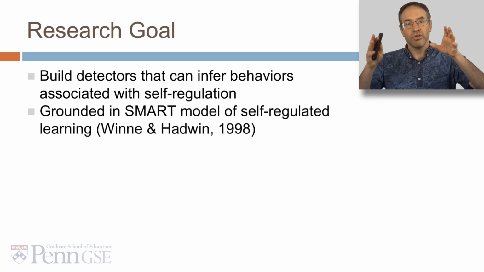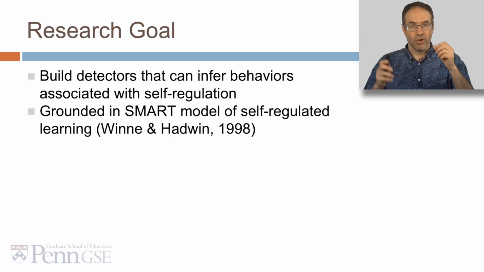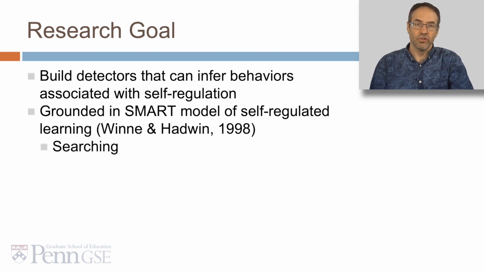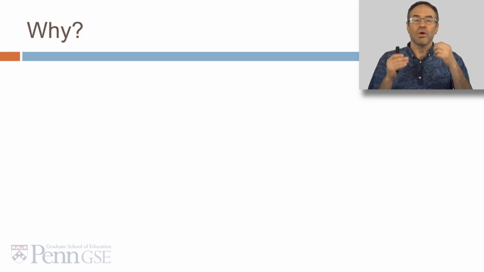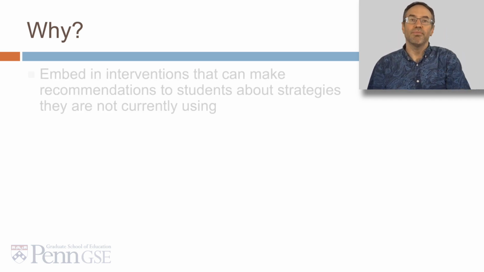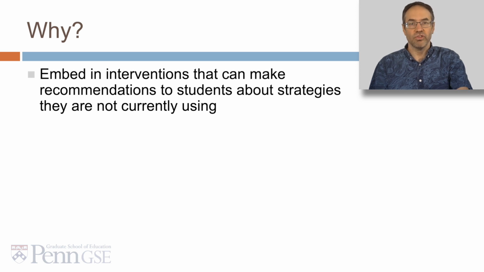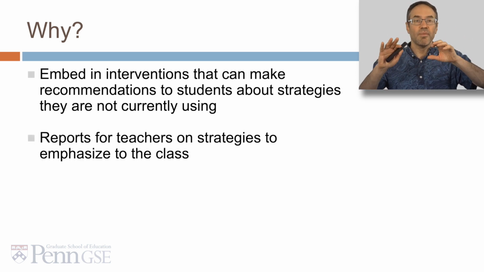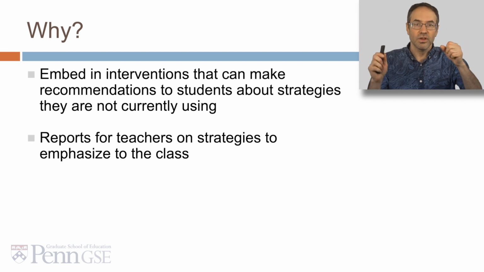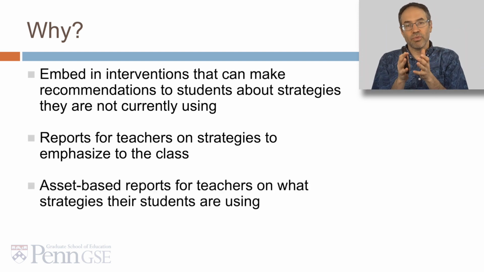And this work was grounded in Winne and Hadwin's SMART model of self-regulated learning: searching, monitoring, assembling, rehearsing, and translating. So, why would we want to build these detectors? Three purposes. First, to embed them in interventions that can make recommendations to students about strategies that they're not currently using. Second, reports for teachers on strategies that the whole class isn't using, to recommend that the teacher emphasize them to the class. And third, to create asset-based reports for teachers on what strategies their students are using.